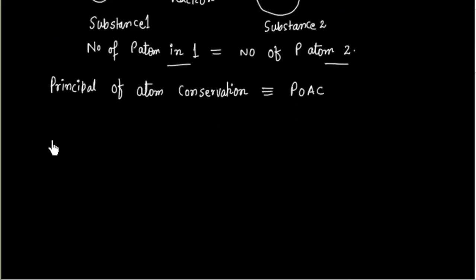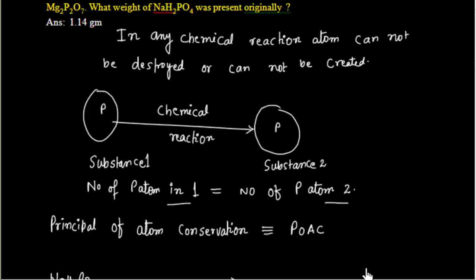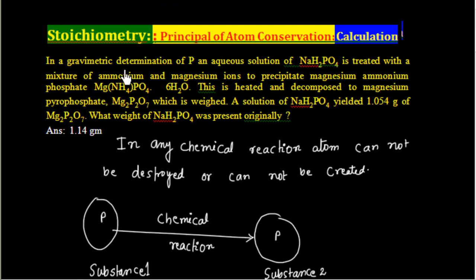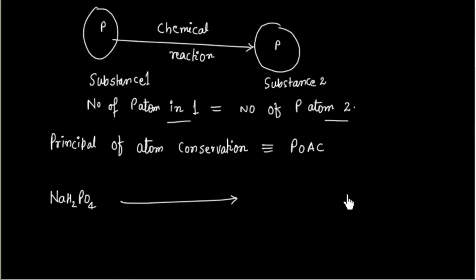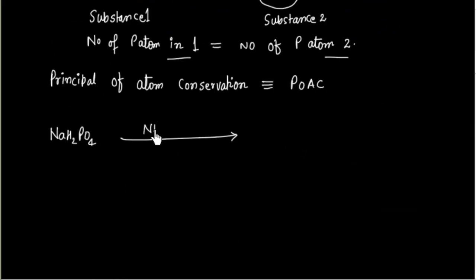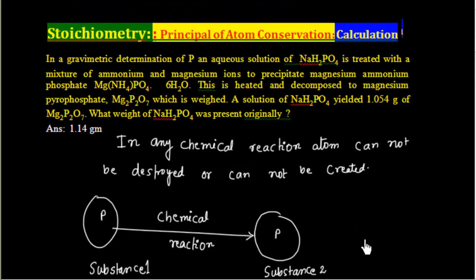Initially I have a solution of NaH2PO4. Now this solution is treated with NH4+ ion and magnesium ion, Mg2+, and it gets converted into MgNH4PO4.